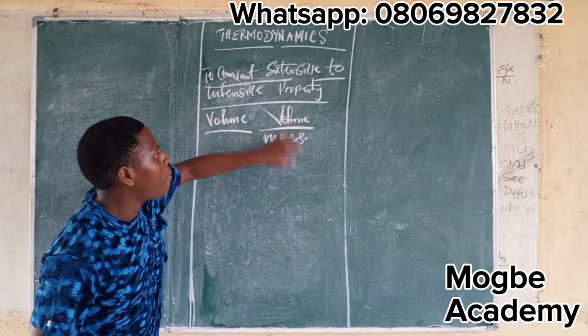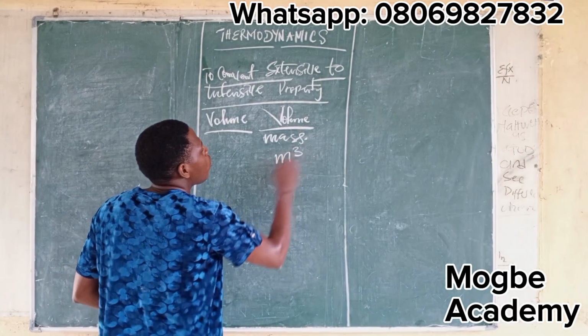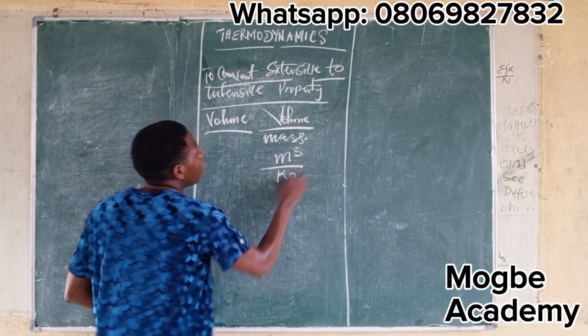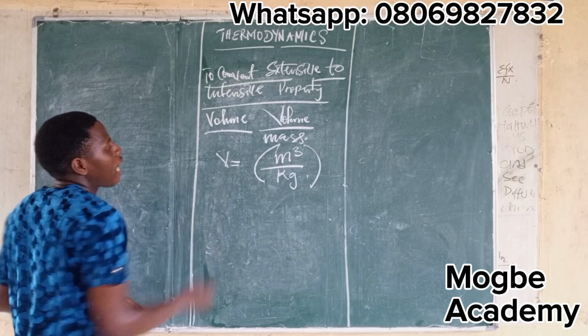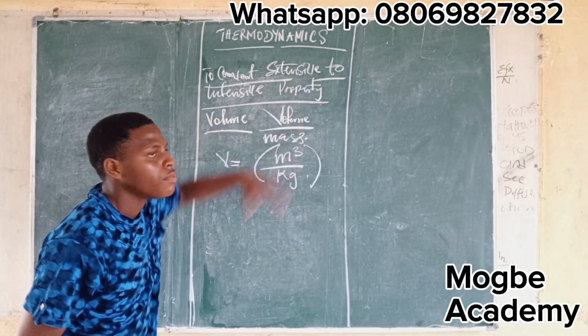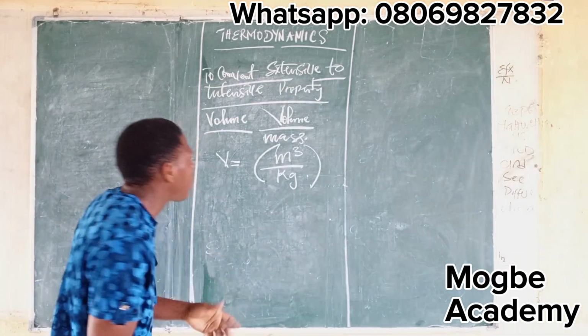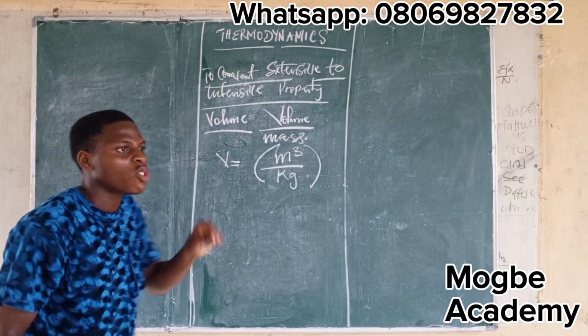Now if you divide volume by mass, we'll have m cube over kilogram. And we said when we divide volume by mass to convert to intensive, it will become a specific intensive property, which volume here will be represented as small v.